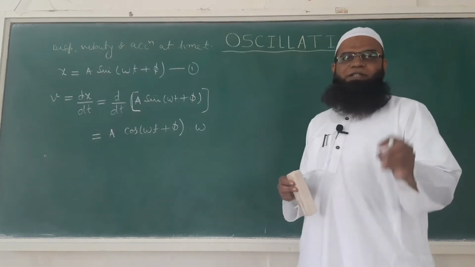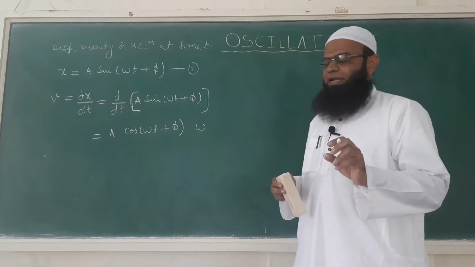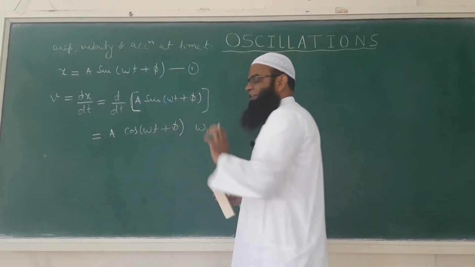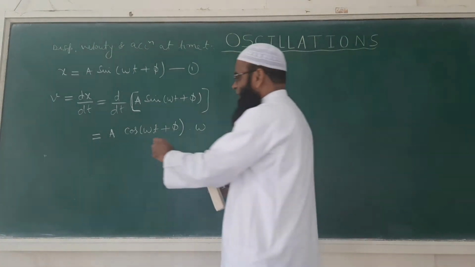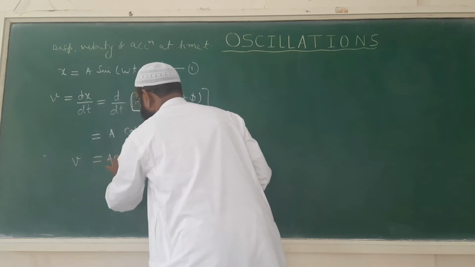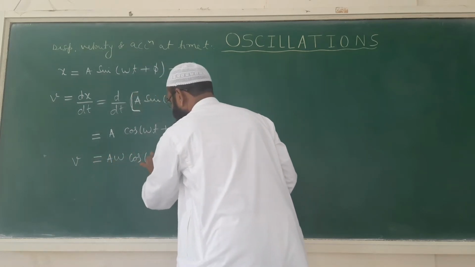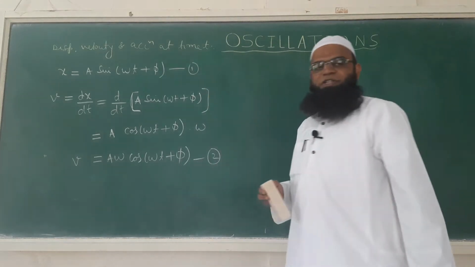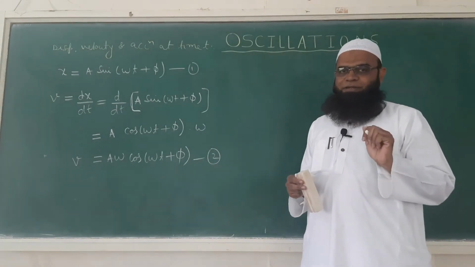I am not going into further clarification; I am directly writing the answer of the derivative of omega t plus phi as omega. Now if we rearrange it, we will get velocity as a omega cos(omega t plus phi). Give it equation number 2. So this is the velocity of a particle at time t.